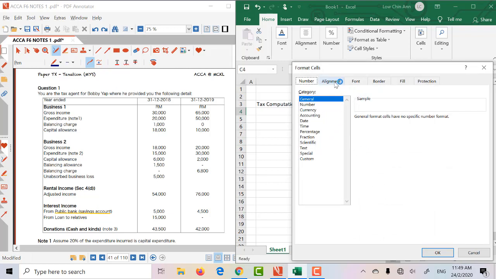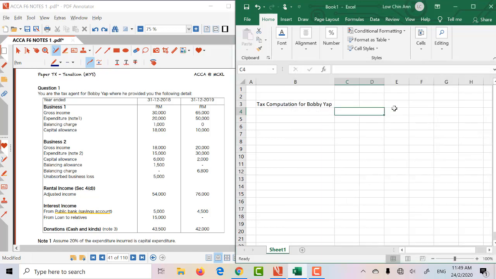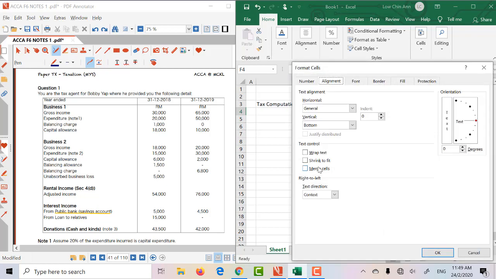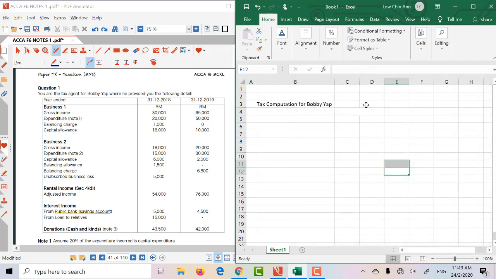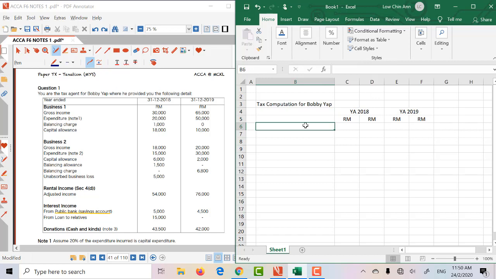We don't have a special shortcut in the exam, so you actually need to merge cells by right clicking, then format cells and you merge it. Alright, that's what you have to do in the exam. So 2018, 2019. Okay, let's align them to the center.